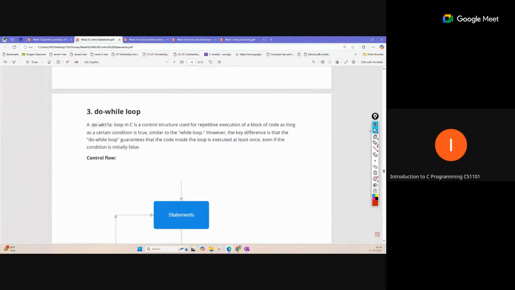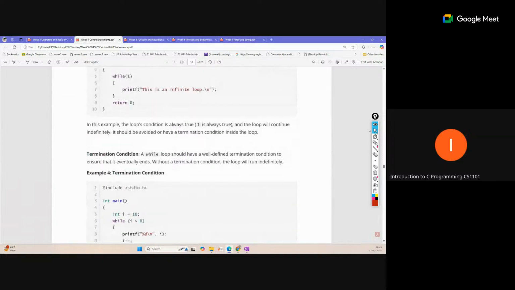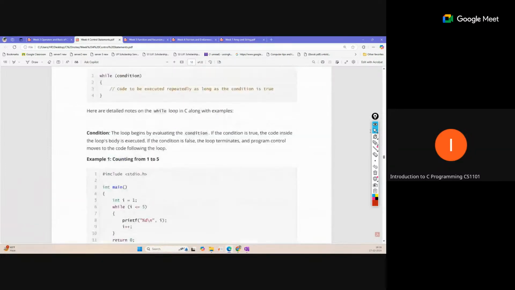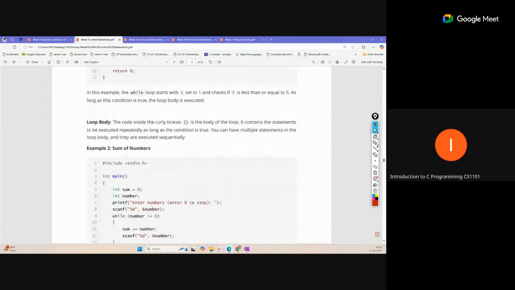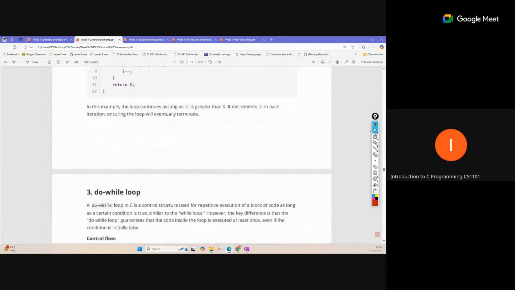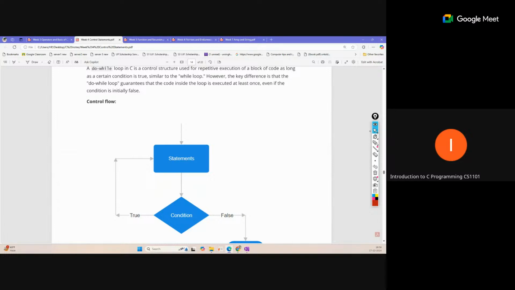The do while loop is a different thing. The normal while loop says that the body will be executed only if your condition is true. That means even the first time, only if the condition is true will the body be executed. But do while performs this loop in a different way. Do means at least one time we will perform the body without checking any condition. Once the body has executed, we will then check the condition. If the condition is true, then we will repeat.